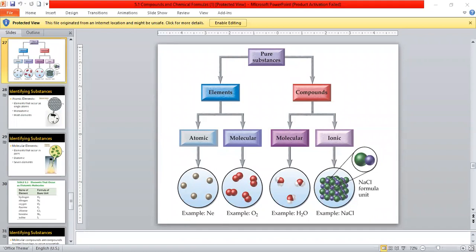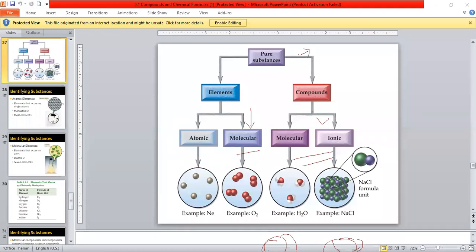Compound can be classified further into molecular compound or ionic compound. These are two kinds of compound that we have to study. As you can see, an example of a molecular compound is H2O, and an ionic compound is NaCl. Let us understand with some examples. Children, what do you mean by compounds?